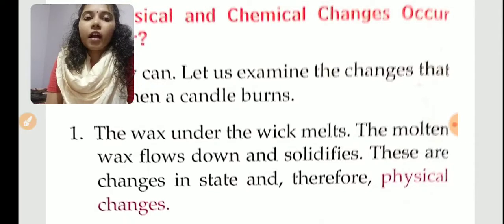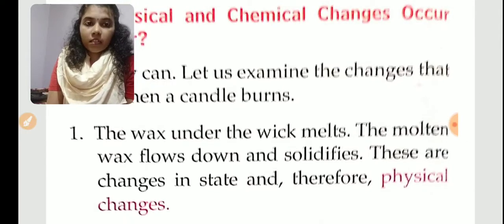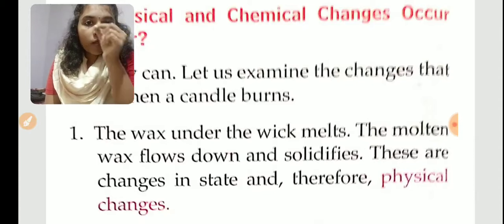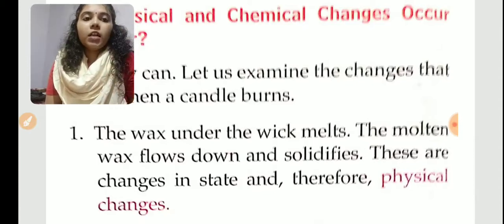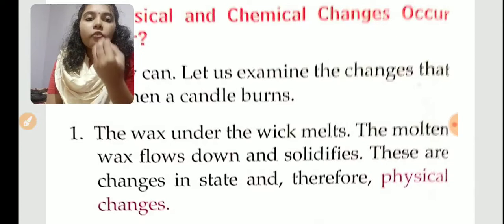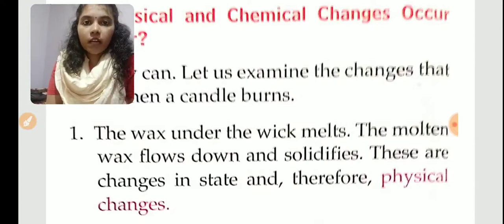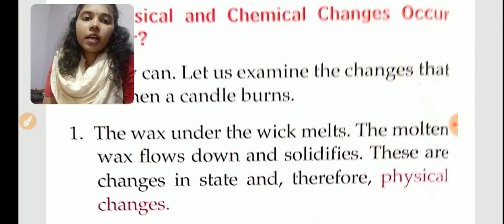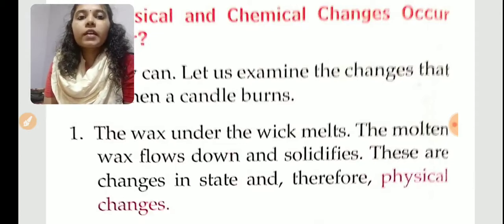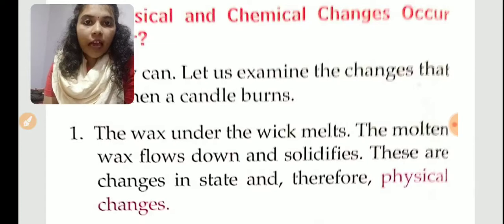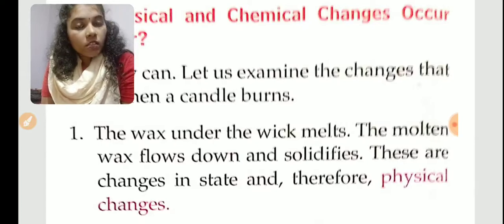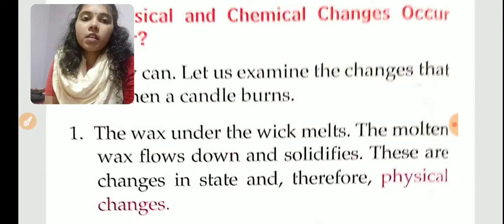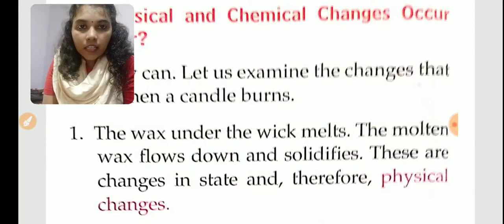The wax under the wick melts. Wick means what? That thread inside a candle, one thread is there, no? The molten wax will flow down and solidify. That liquid wax will again change to solid. These are the changes in state. Therefore, it is a physical change. When a candle melts, it will change to liquid, and again when it cools, it will change to solid state. It is an example of physical change.